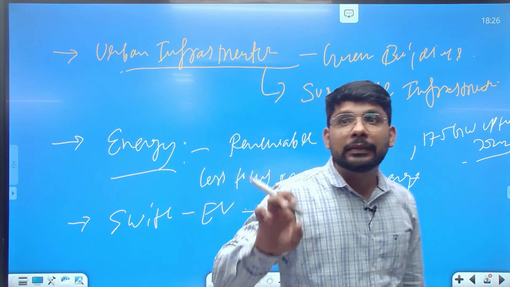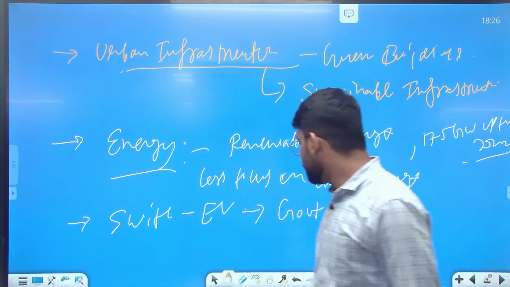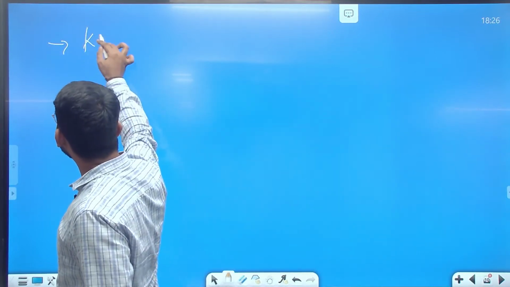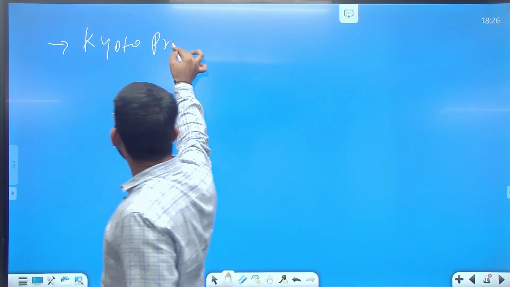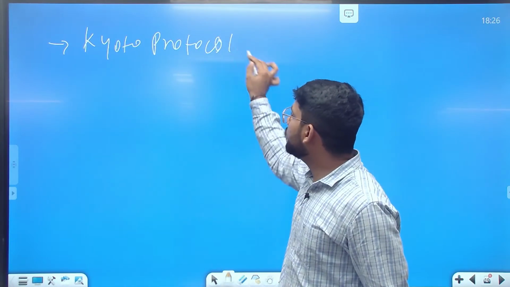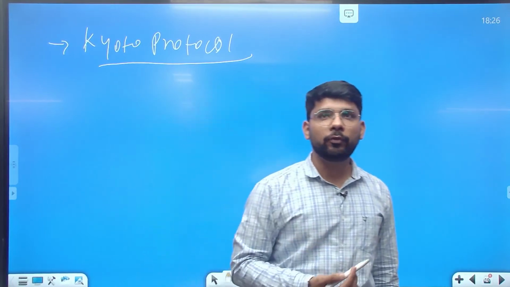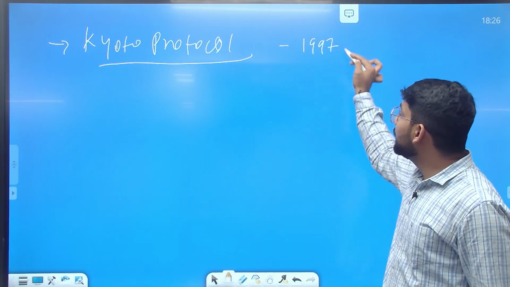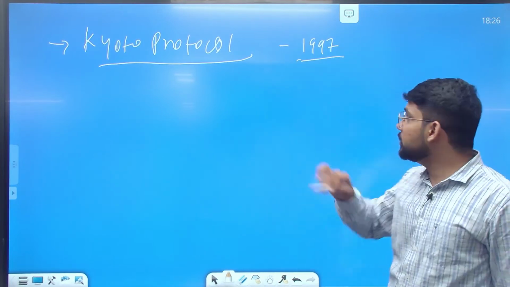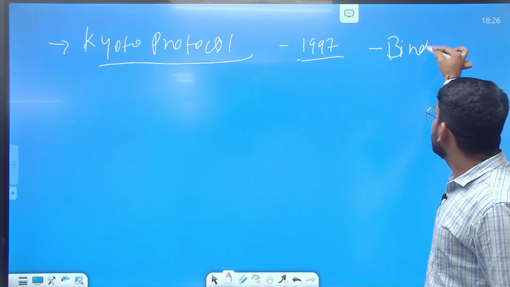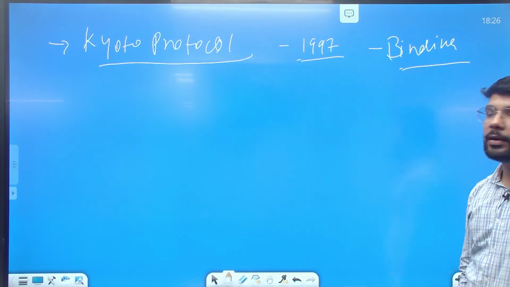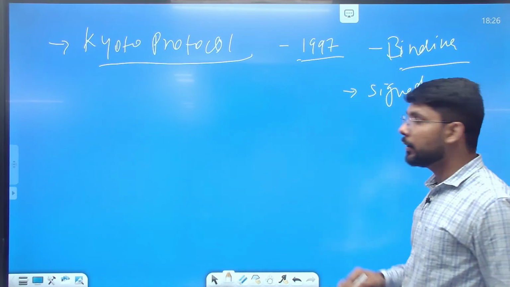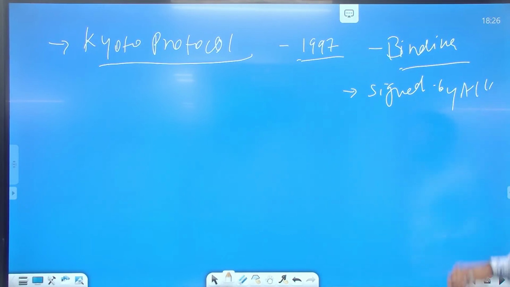Now, the third part. Specifically, the question is asking us to discuss all these things in the light of the Kyoto Protocol. This is the only protocol in the world which is binding to its members, and it is signed by all members of the UN.